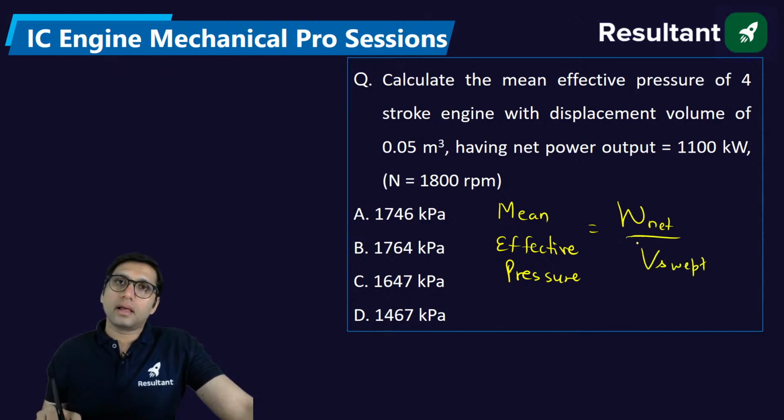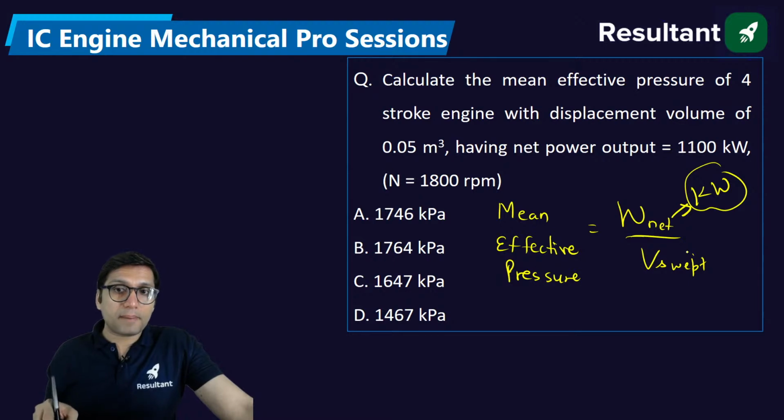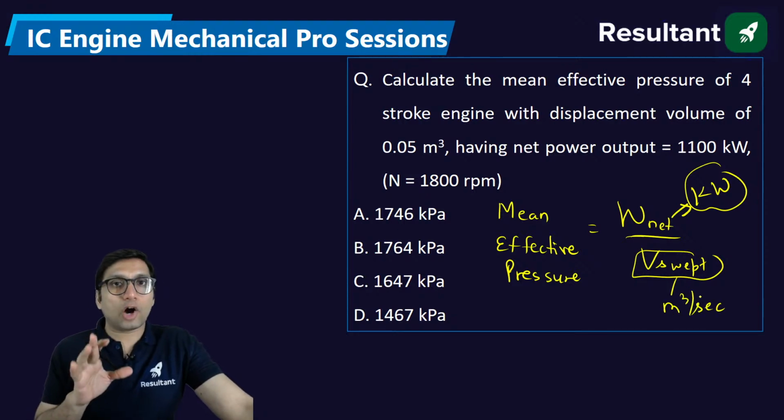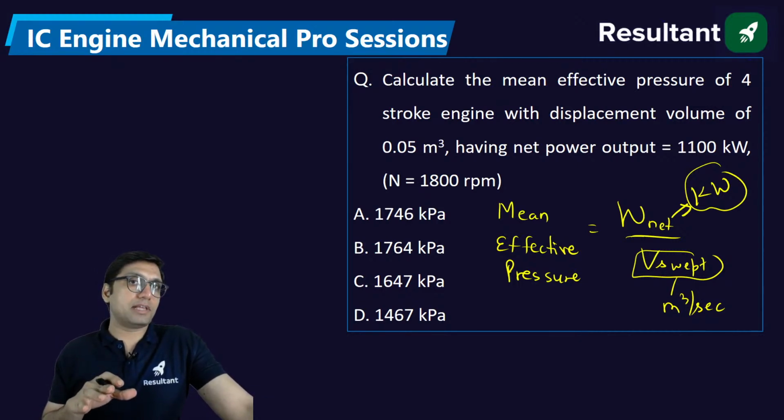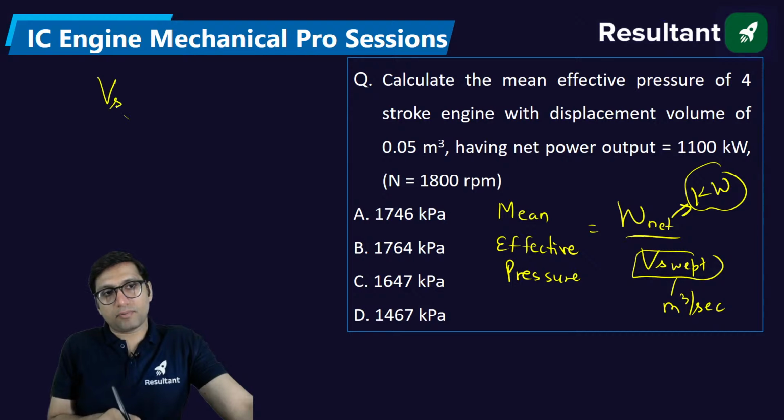But here they have given not work, it is power, given in kilowatt. Try to understand. If this is given in kilowatt, then swept volume should not be kept in meter cube, it should be in meter cube per second. How many of you understood? If the net work is in kilowatt, that means they have given power, then swept volume should be in meter cube per second. So how will you find the swept volume in meter cube per second?